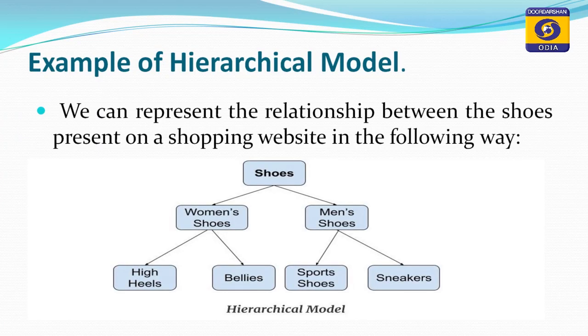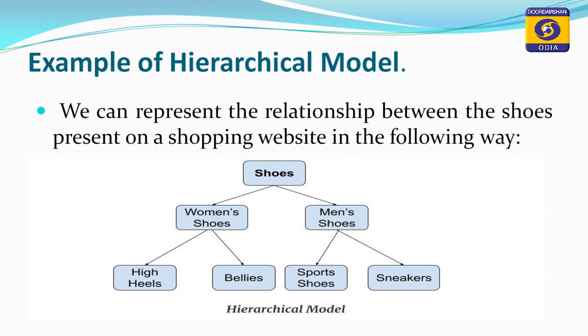Here I have given a hierarchical data model diagram. One example is given of a shoe sub file. We can represent the relationship between the shoes present on a shopping website in the following way, where shoes is the root or parent node, and out of this parent node 2 branches are derived, that is women's shoes and men's shoes.